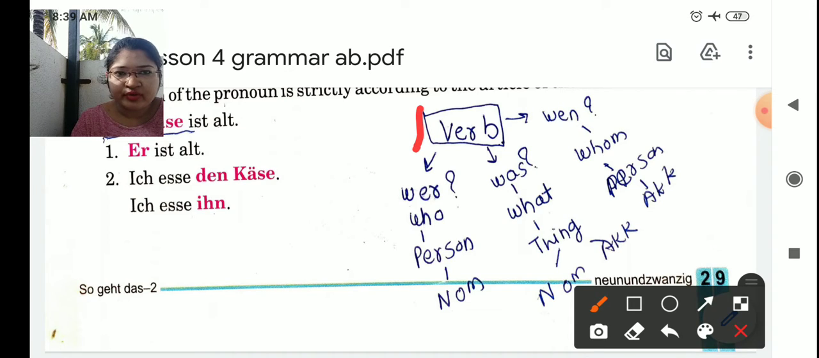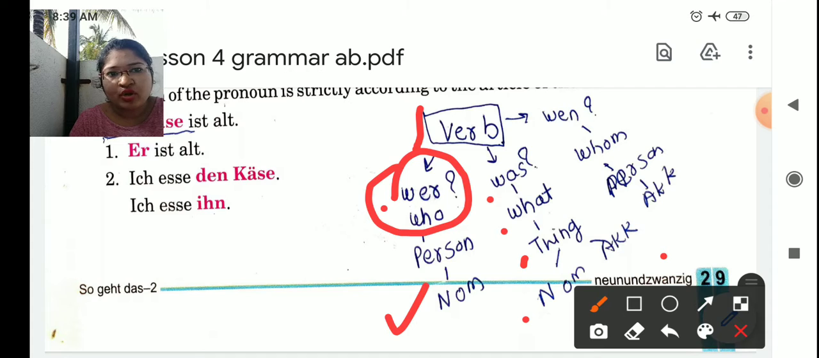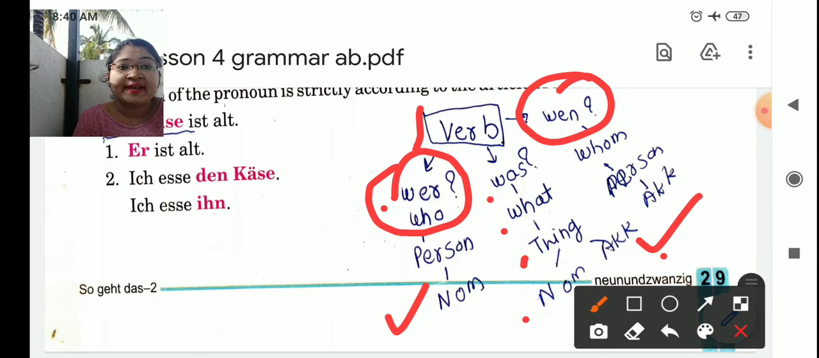Now, here I have given you how to identify the cases. First of all, find out the verb from the sentence. Ask the questions. First question you have to ask is wer. That is who. That is a person and always a nominative case. Second question you can ask is was. The was is a what. It is a thing. It takes either nominative or accusative. If you already have asked wer and you got the answer, then that will be a nominative case. Then the second case, was, automatically answers the question, which will give you the accusative case. Third question you can ask is wen, whom, which is an accusative person.